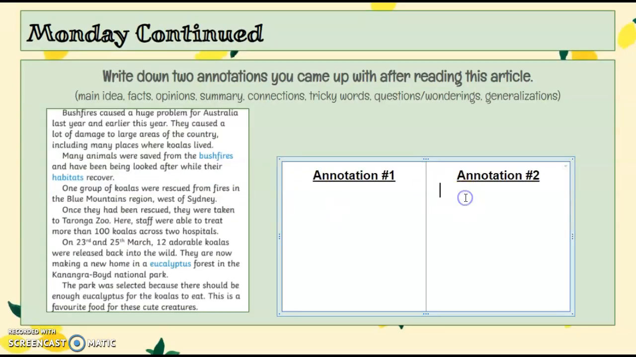Here is where you can record your 2 annotations that go along with the story. I've also selected a part of the passage brought out here that maybe you may want to write down annotations about.